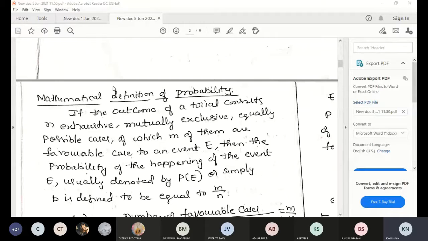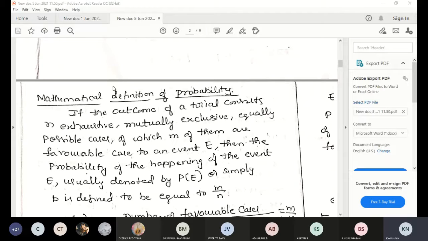For example, throwing a dice. The possible outcomes are 1, 2, 3, 4, 5 and 6. My event is X greater than or equal to 1 and less than or equal to 6.